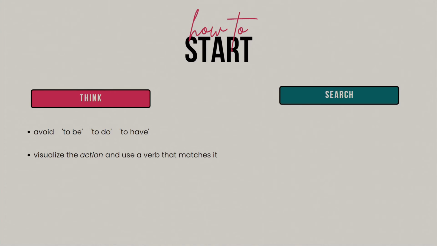Secondly, you can search for more information about strong verbs, whether it's examples or a more in-depth guide. You can use Google or the links that we have found in the description below. Another helpful tool is using a thesaurus to replace the weaker verbs in your sentences with better synonyms. Once you follow these steps, you should be well on your way to incorporating strong verbs into your writing.